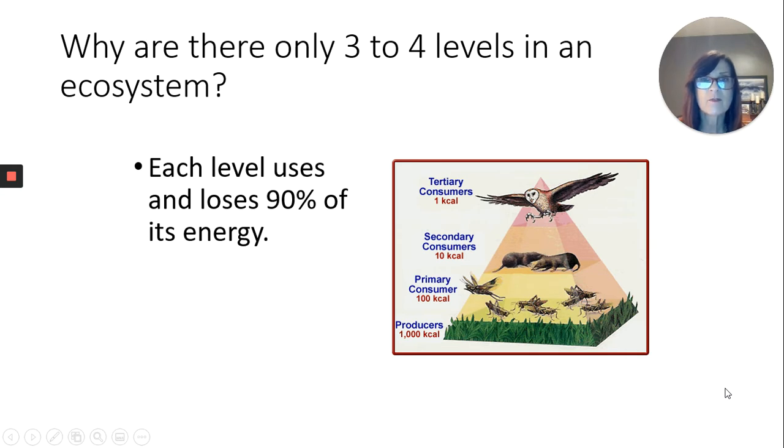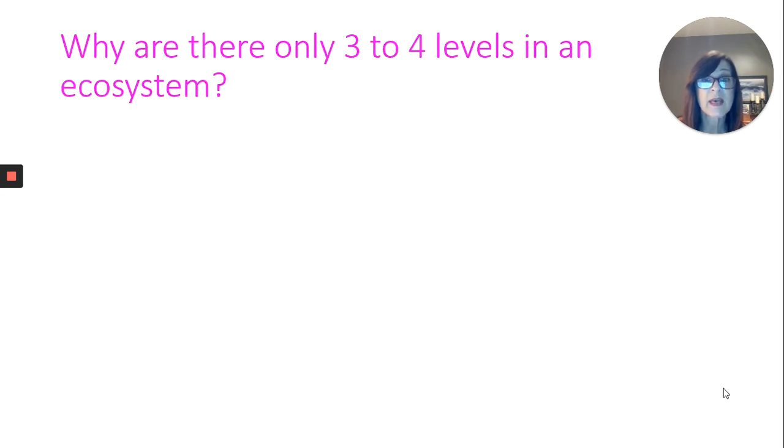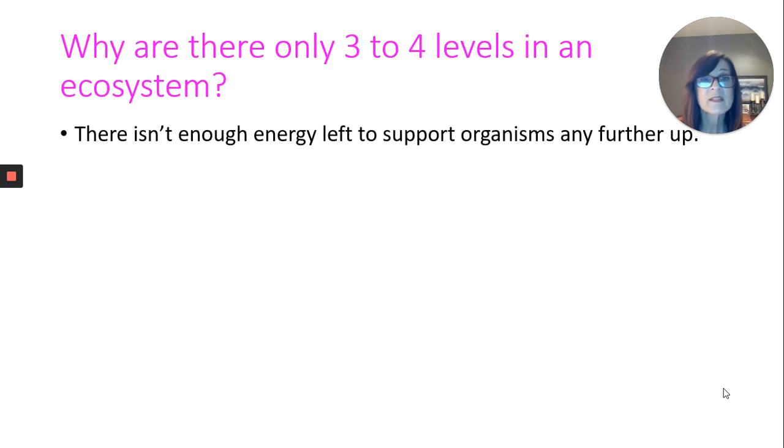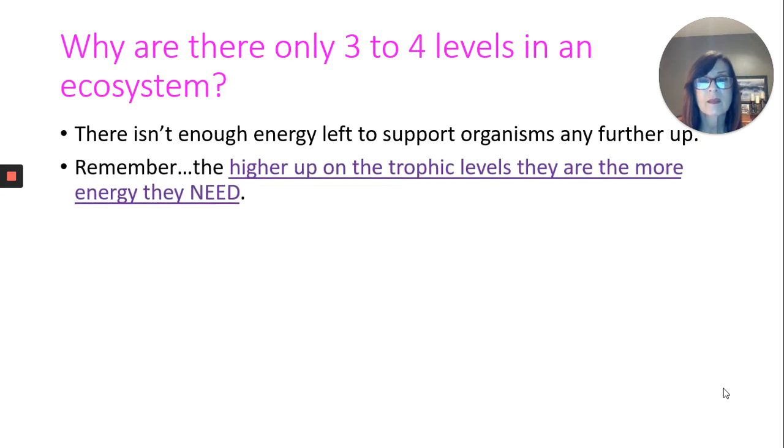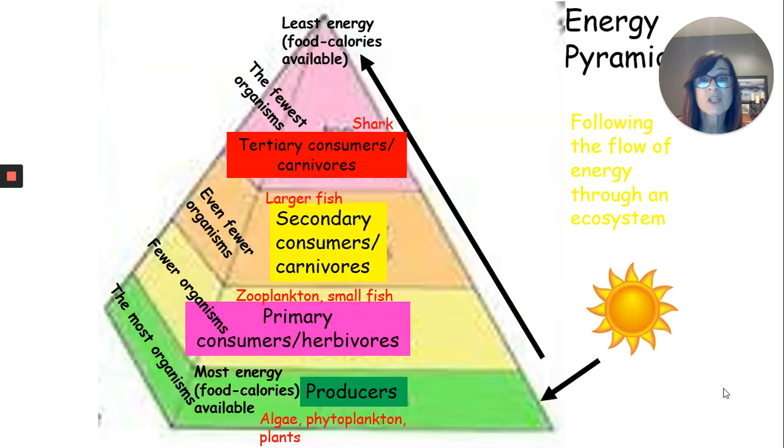There are only 3 to 4 trophic levels in an ecosystem, because each level uses and/or loses about 90% of its energy. So only 10% gets passed up. There isn't enough energy left to support organisms much further up than that. And the higher up on the trophic levels an organism is, the more energy it needs.